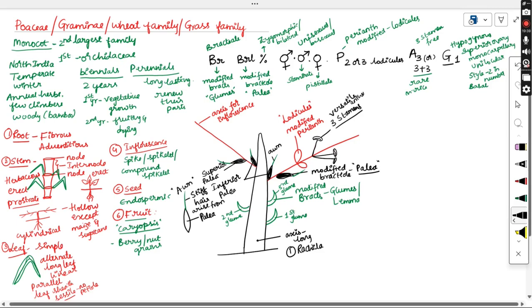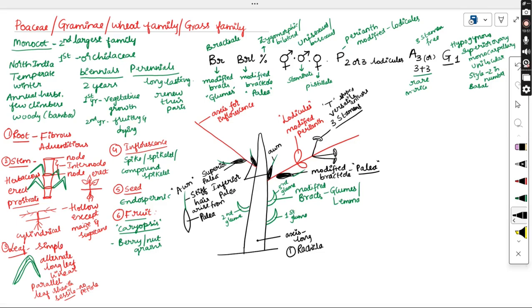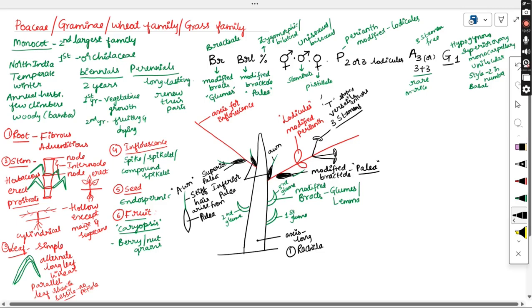Versatile anthers are nothing but anthers which are arranged in a T-shape. It will contain well-exposed pollen, and the whole anther is attached near its middle. These anthers are called hanging, dangling or swinging anthers.